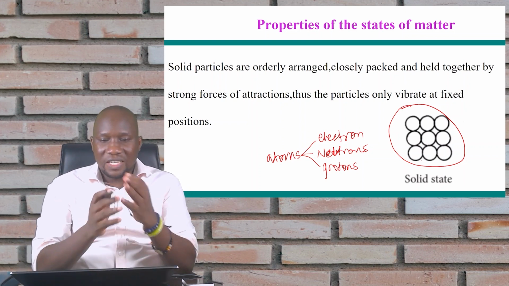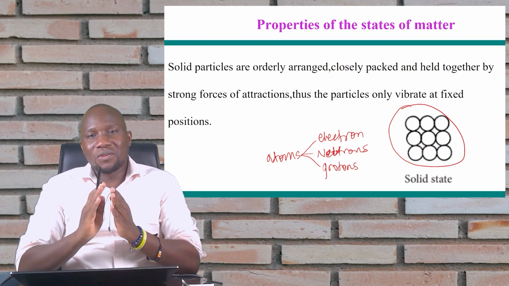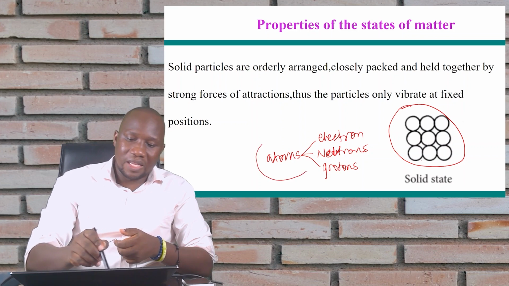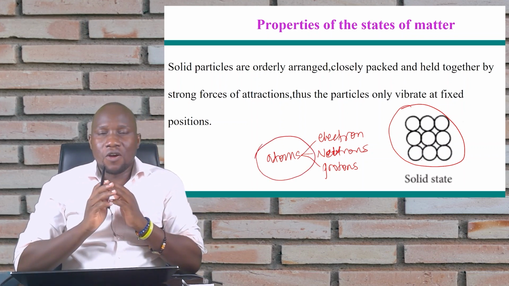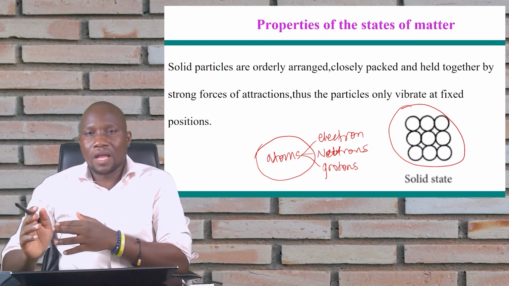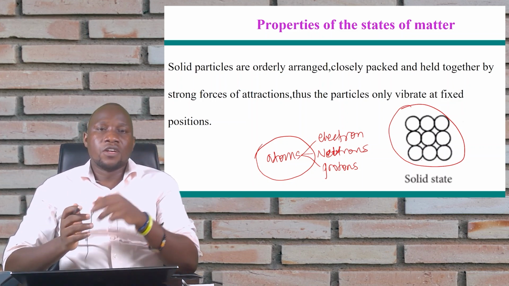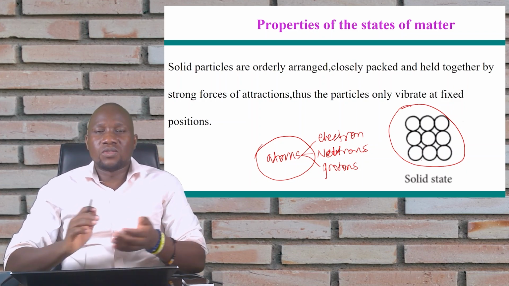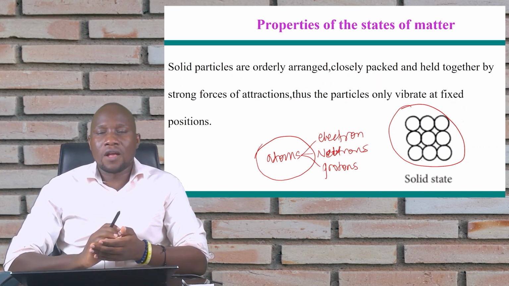Okay, so in the subsequent slides, I'm going to be referring to particles, but these particles that I'm referring to are basically the atoms. So we are saying that all matter contains particles called atoms.